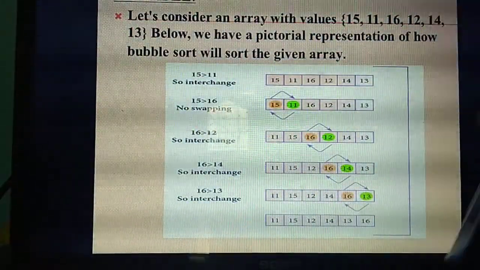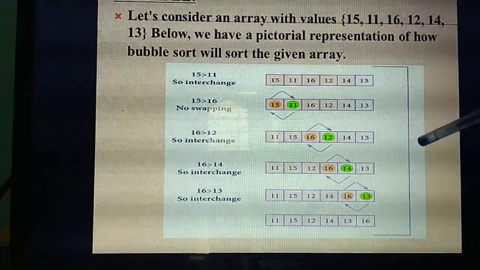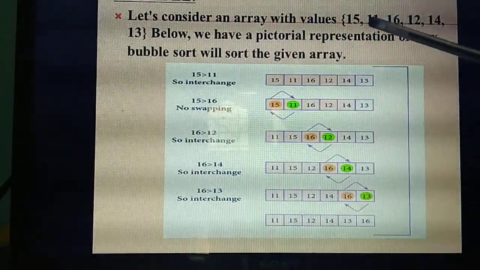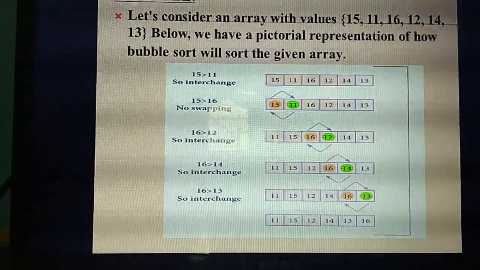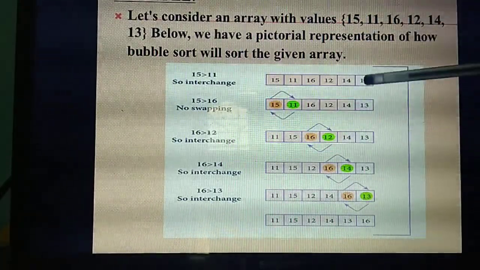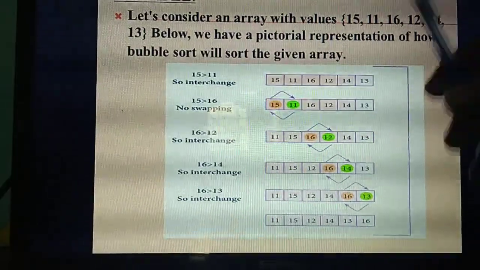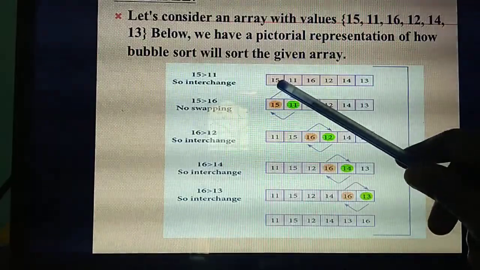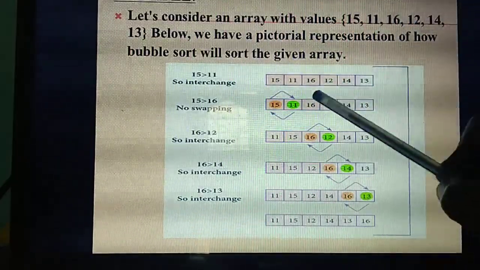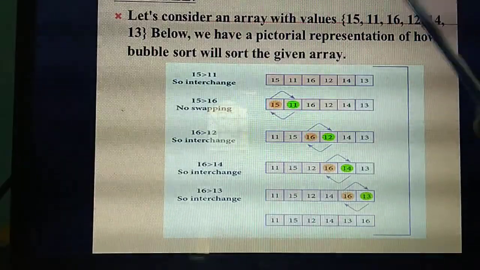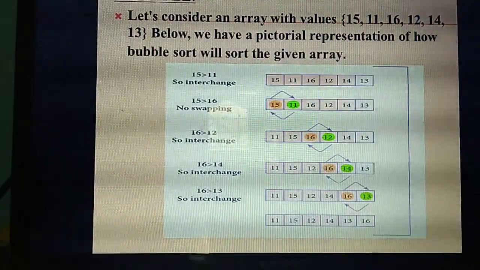See this example. This is the example for the bubble sort algorithm. They are giving some values in an array: 15, 11, 16, 12, 14, 13. This is the pictorial representation of bubble sort. Listen carefully, then only will you be able to write the pseudocode. First you need to write these elements in a list, in the same order they have given.